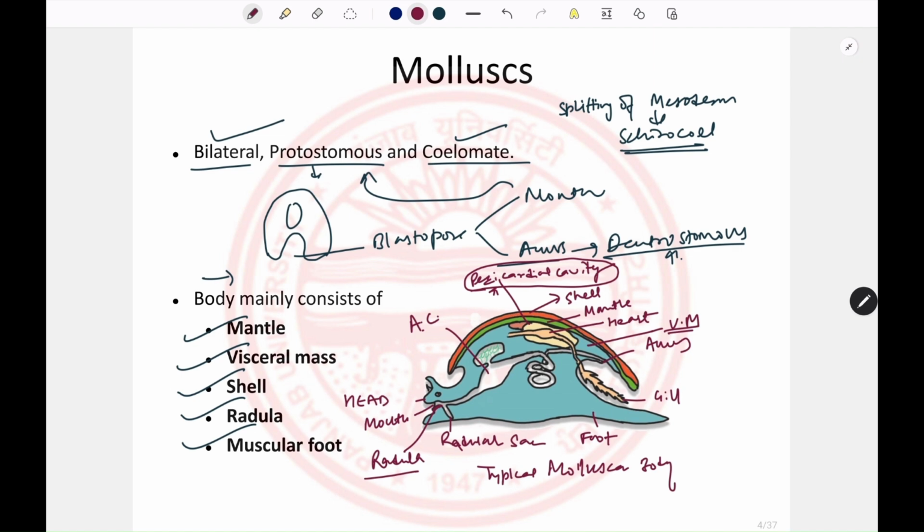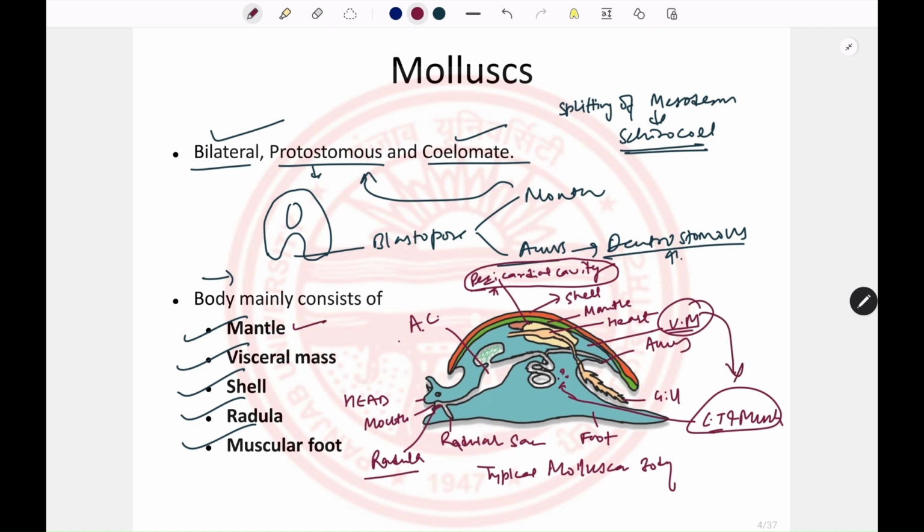The coelom is absent from any other organs, so there must be something that provides some cushion to the other organs. The tissue made up of connective tissue and muscles that forms a cushion around the organs, like the alimentary canal and the gonads, that mass of tissue is known as the visceral mass.